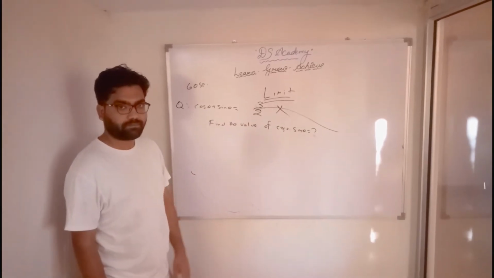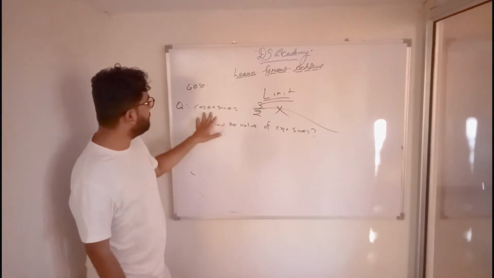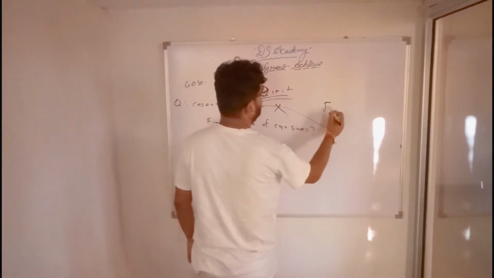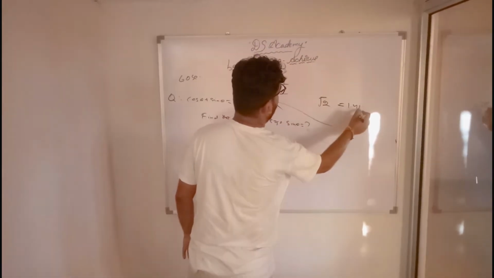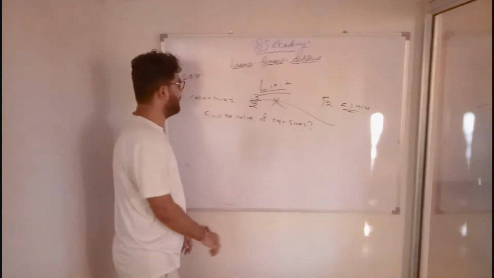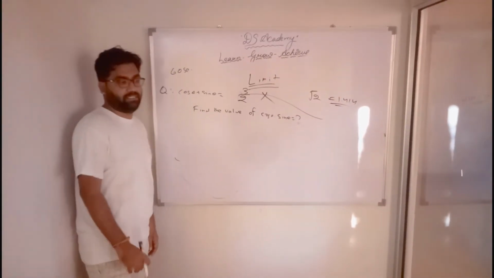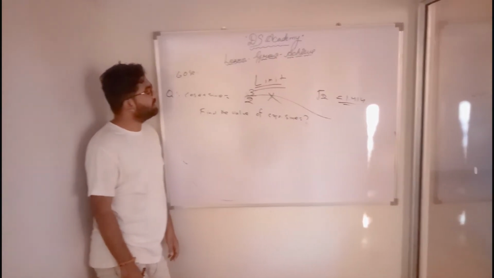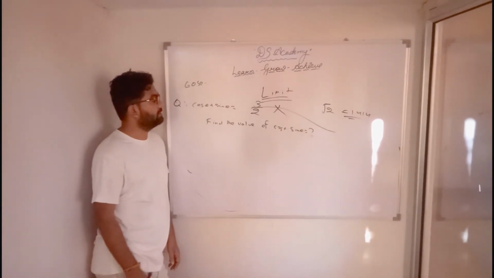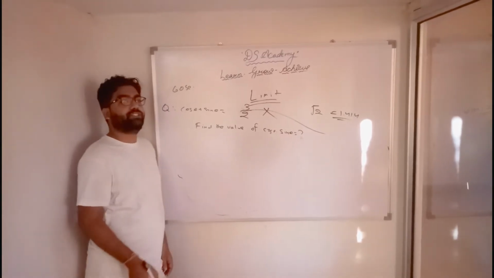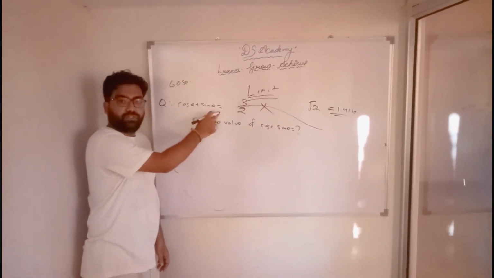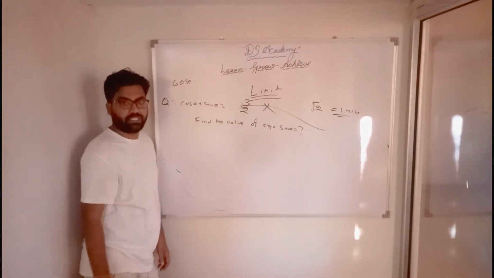Why? Because the maximum value of cos theta plus sin theta can't be greater than root 2, which is 1.414. How may I arrive at this? If you have already studied differentiation, then you can easily solve this. Take the differentiation of cos theta plus sin theta and make it equal to 0 to find the maximum value of this function.